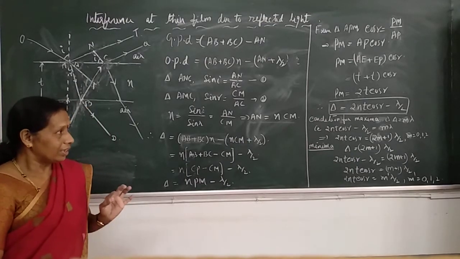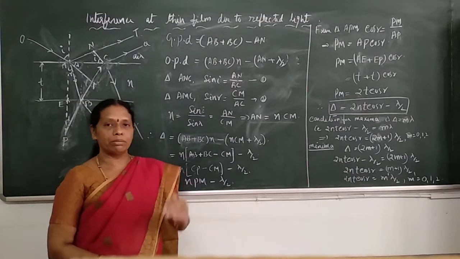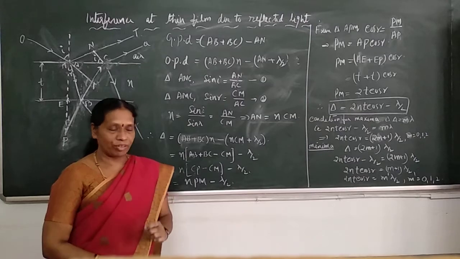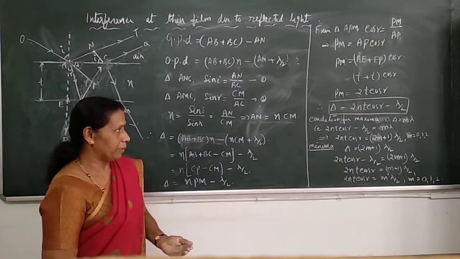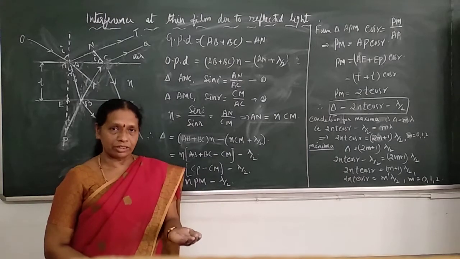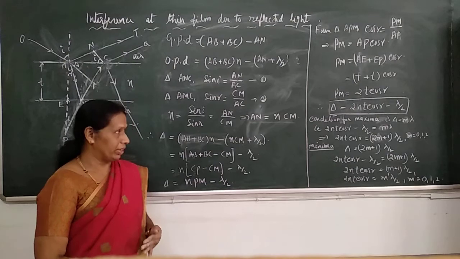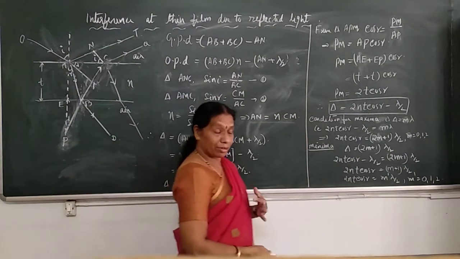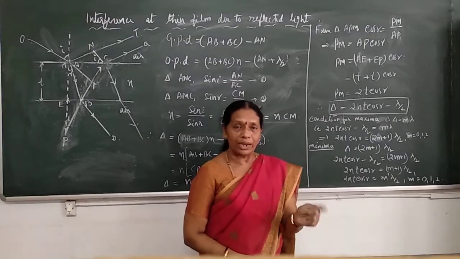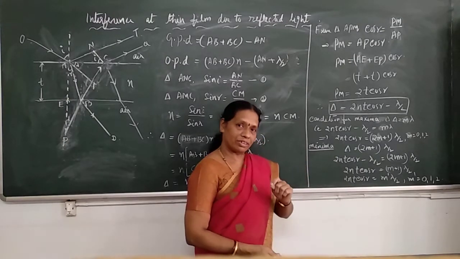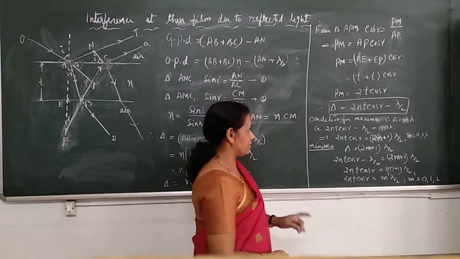We know that in interference, alternate maximum intensity and minimum intensity are produced. It is a modification in the intensity, so intensity becomes maximum and minimum alternately. Maximum intensity is called constructive interference, and minimum intensity is destructive interference. Now, let us find out the conditions to produce constructive and destructive interference respectively. Let me consider constructive interference first.